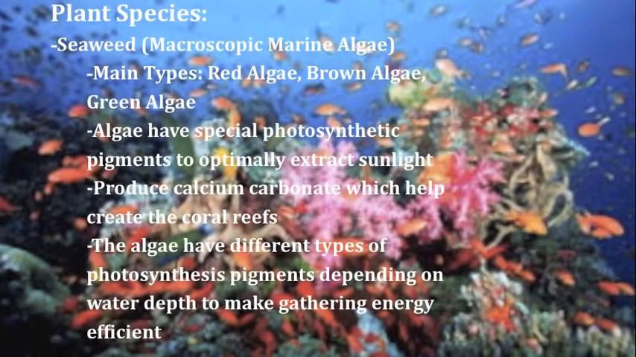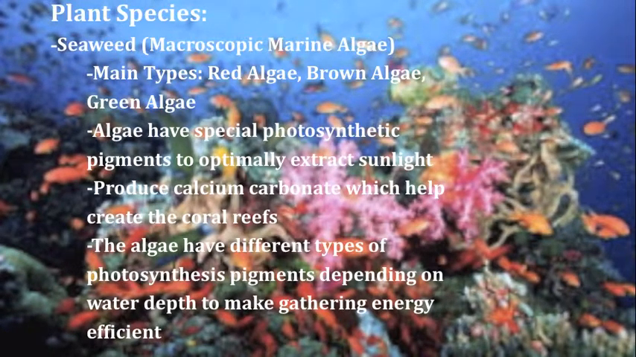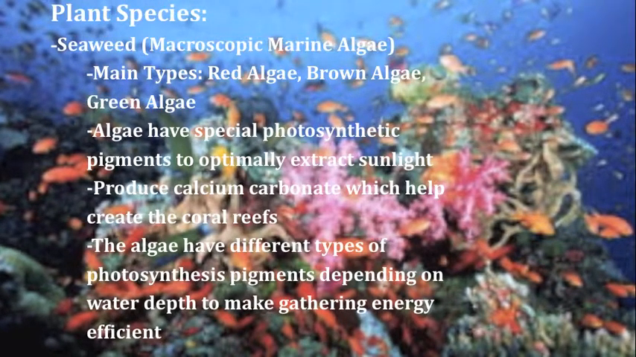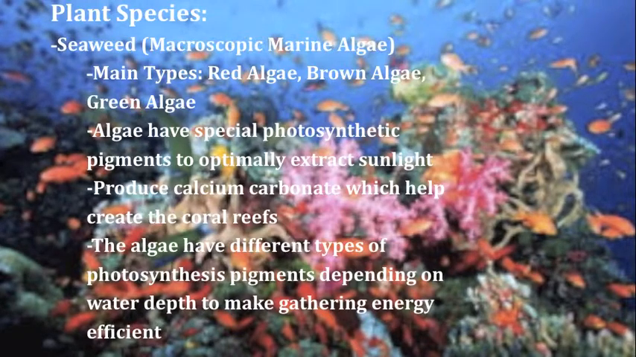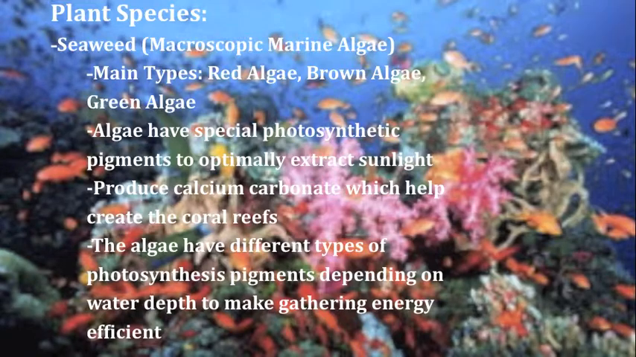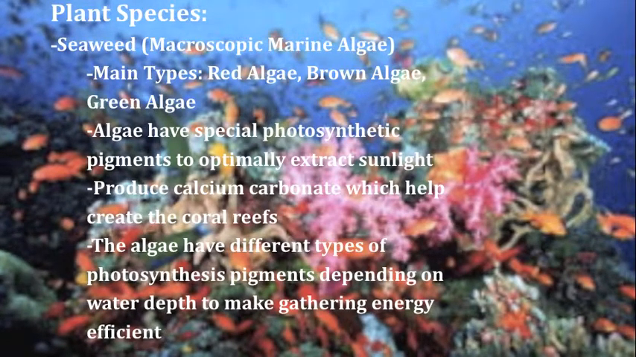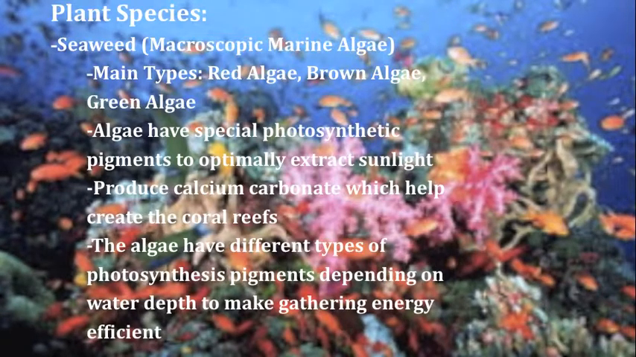Plant species in coral reefs include seaweed, or macroscopic marine algae. The main types are red algae, brown algae, and green algae. Algae have special photosynthetic pigments to optimally extract sunlight. They produce calcium carbonate, which helps create the coral reefs. The algae have different types of photosynthesis pigments depending on water depth, which will make gathering energy more efficient.